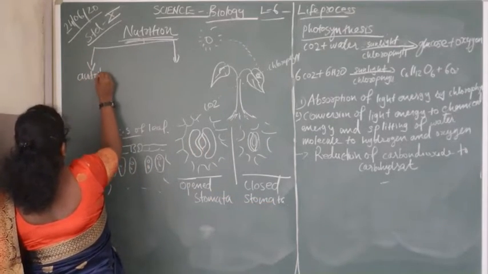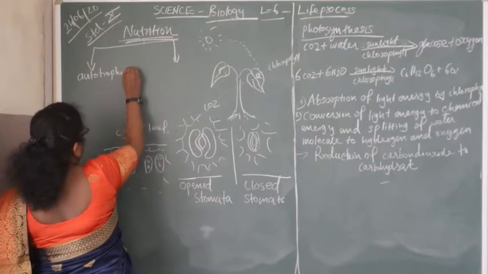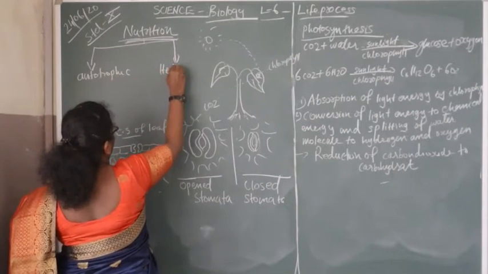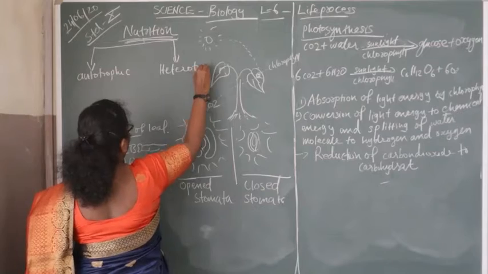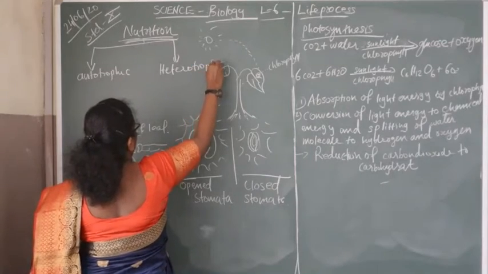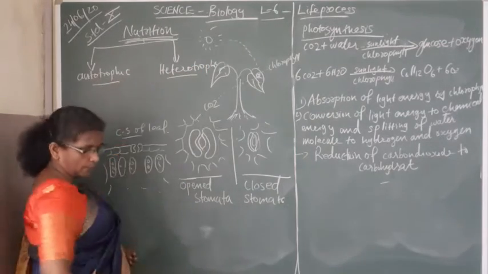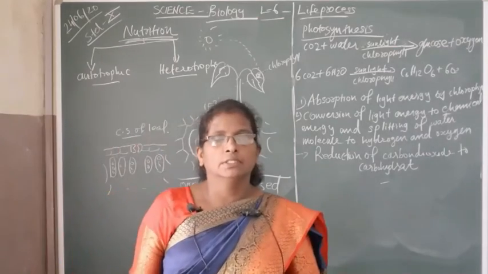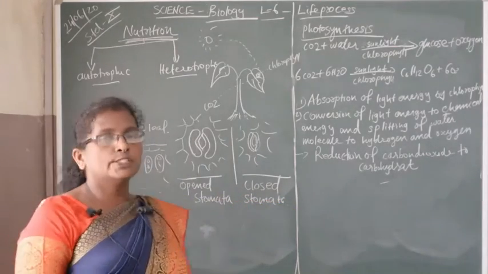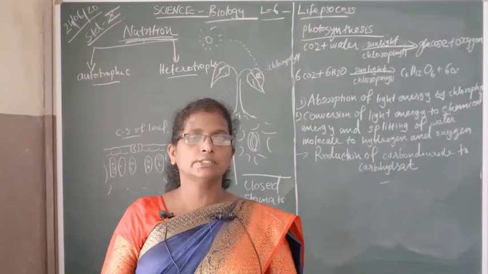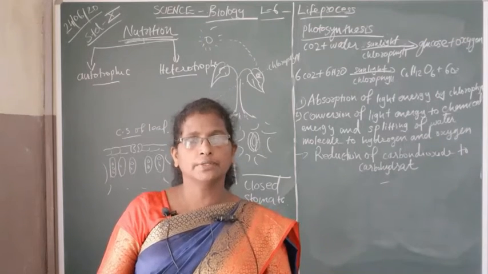First one is autotrophic nutrition and second one is called heterotrophic nutrition. In small classes, students, you have learned autotrophic nutrition.